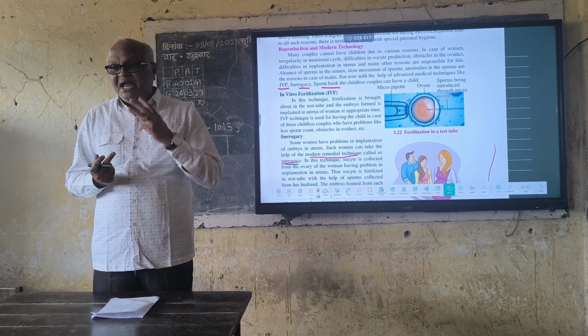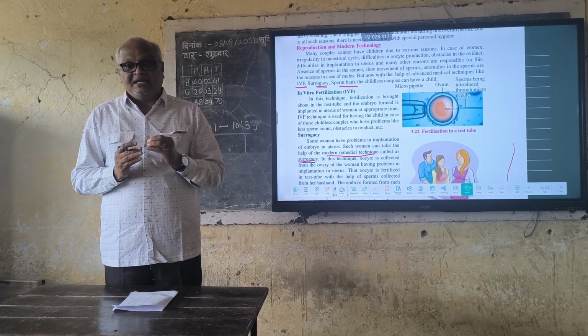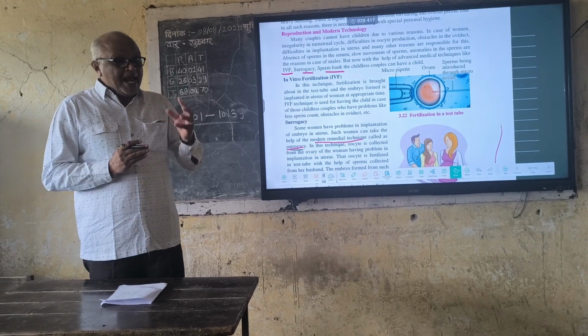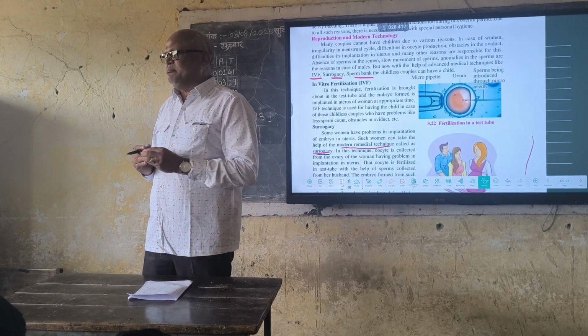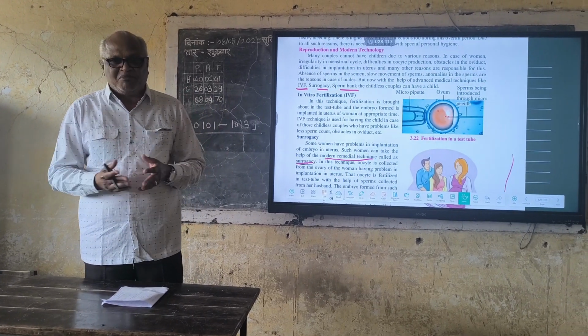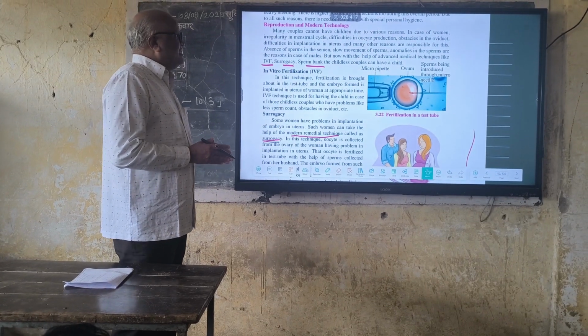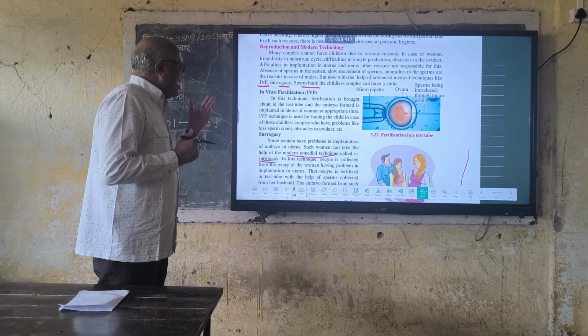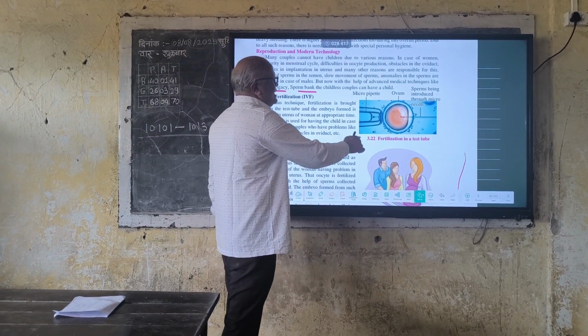These are the three main reasons in women. In men, it is a low sperm count, deficiency of sperm in semen, or complete absence of sperm in semen. There are several medical techniques like IVF, surrogacy, and sperm bank by which a childless couple can have a child.